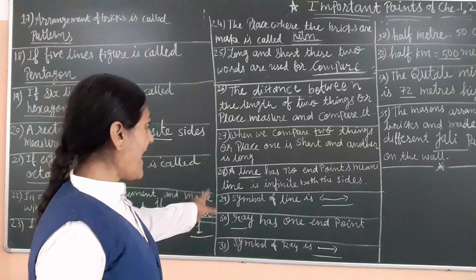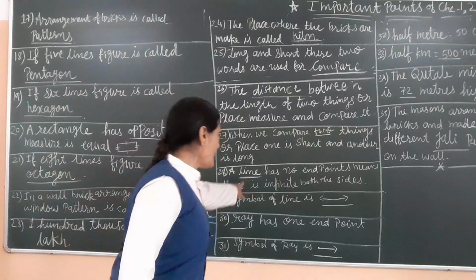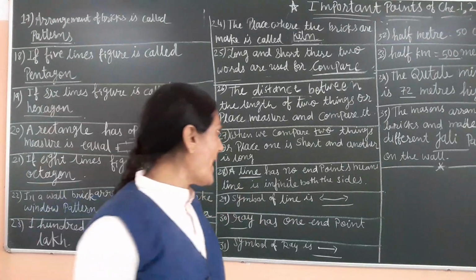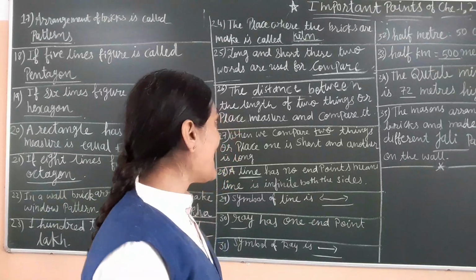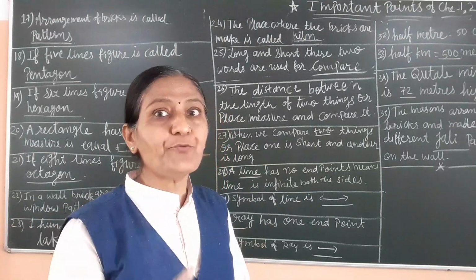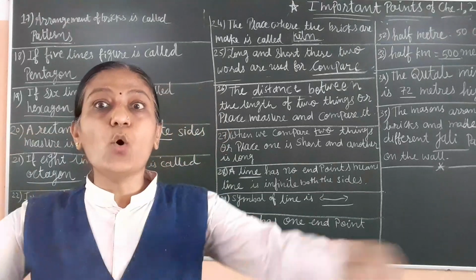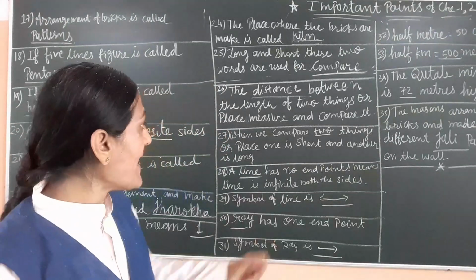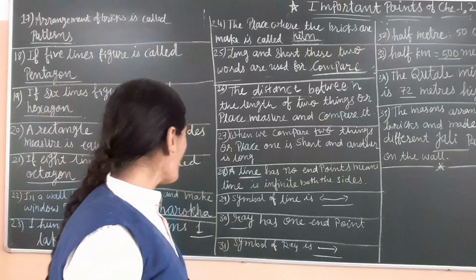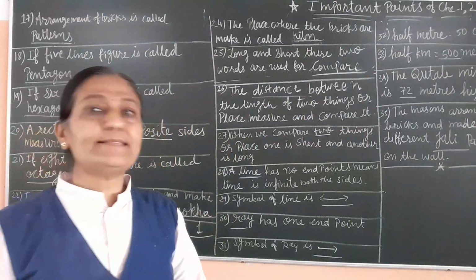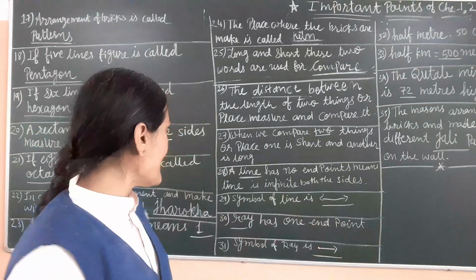A line has no end points. Means line is infinite on both sides. Infinite means endless. There is no end point. Symbol of line is this, arrow on both sides.